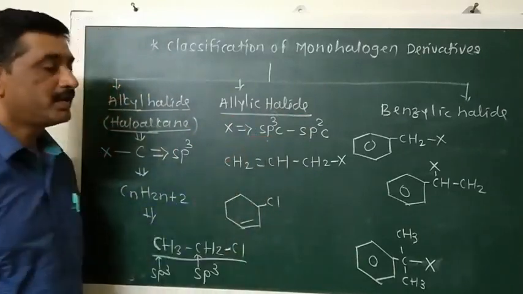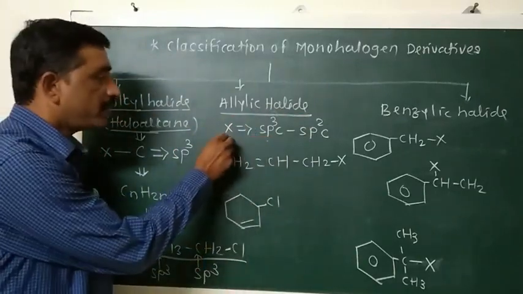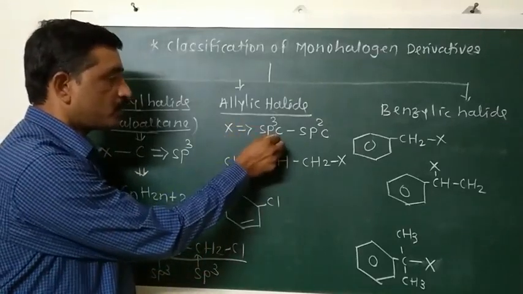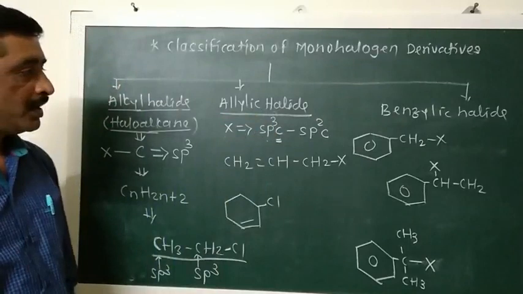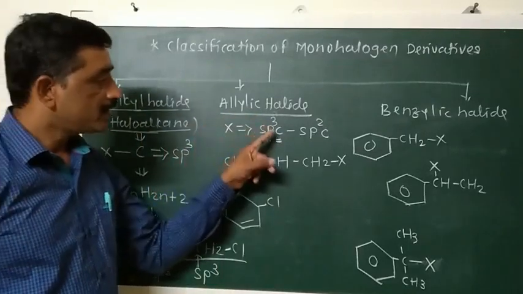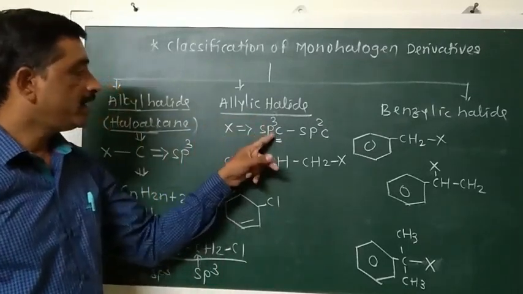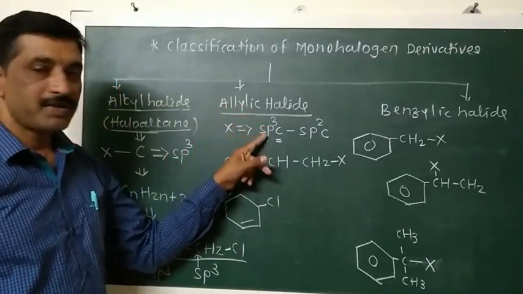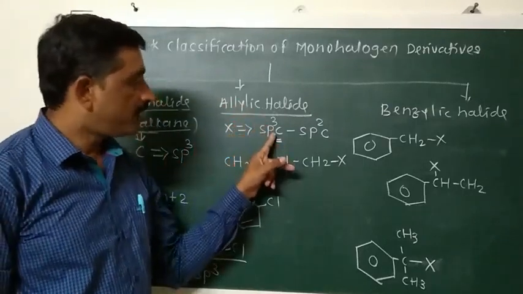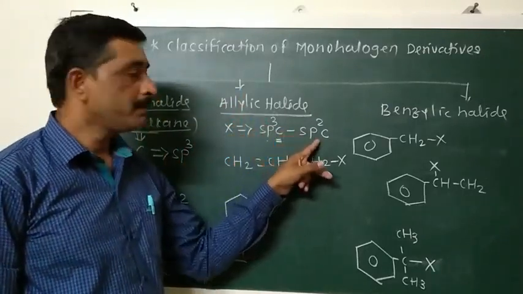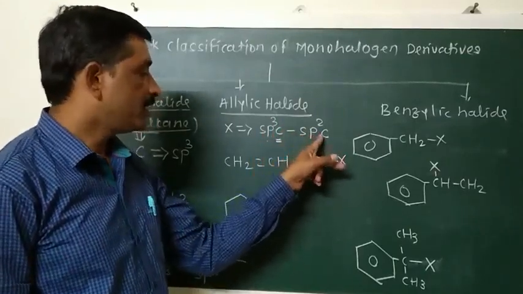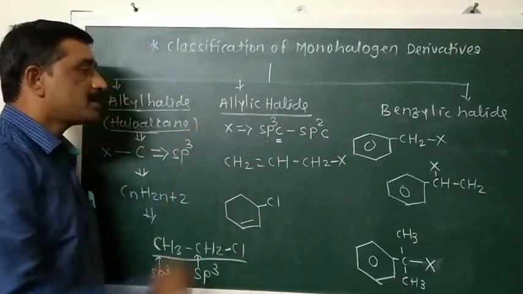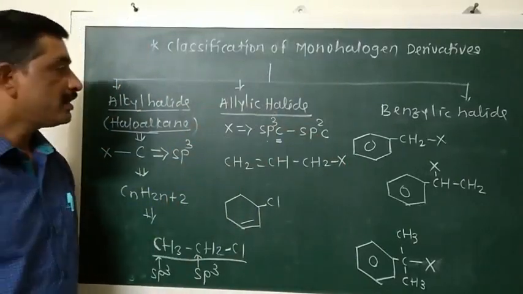In this monohalogen derivative, the halogen atom is attached to an sp3 hybridized carbon atom. But what is the difference? This halogen atom containing carbon atom is sp3, but this carbon is attached next to an sp2 carbon atom, meaning a carbon atom containing a double bond. Such halides are called allylic halides.